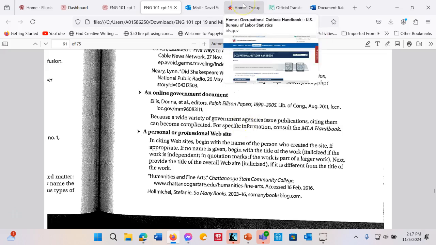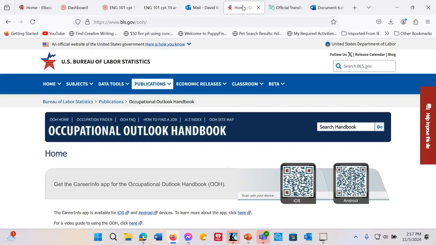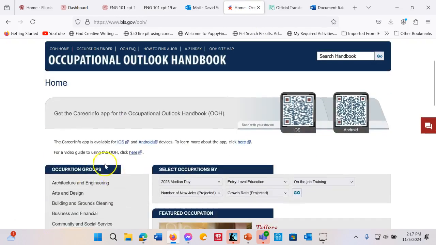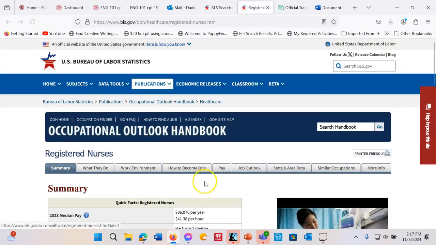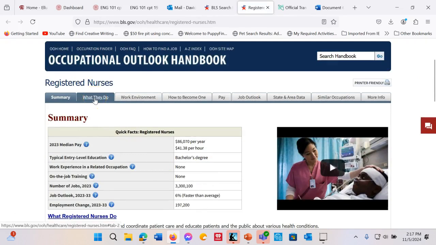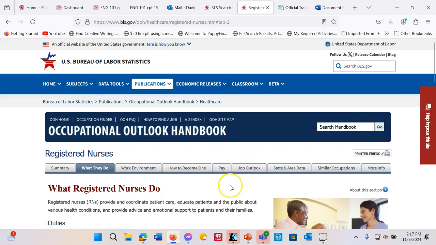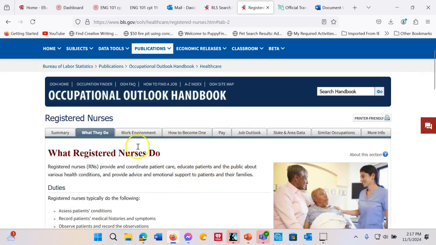Okay, so let's do the work to put together the citation. Now, I don't have a career selected yet, and I'm going to use the same term that I used for the STARS guide. Okay, so registered nurses. And as I've said in class, and I said on the using library resources PowerPoint, each of these tabs is a different source. Okay, each of them has a different title. So we'll just use what they do as our example.